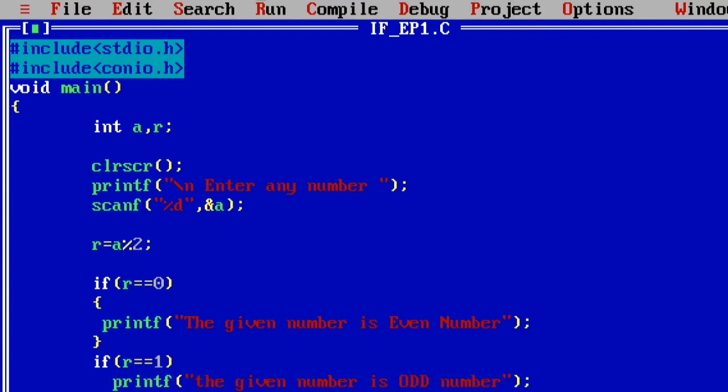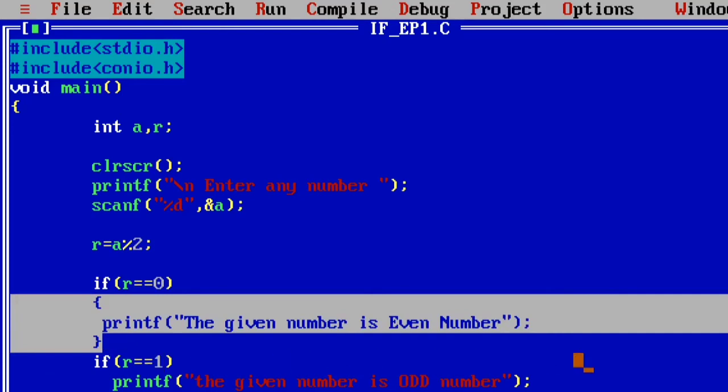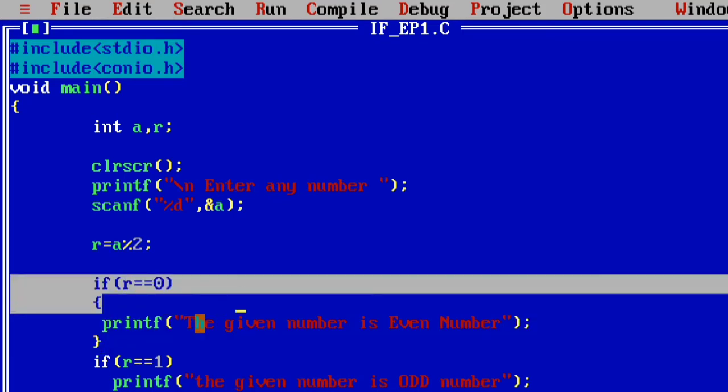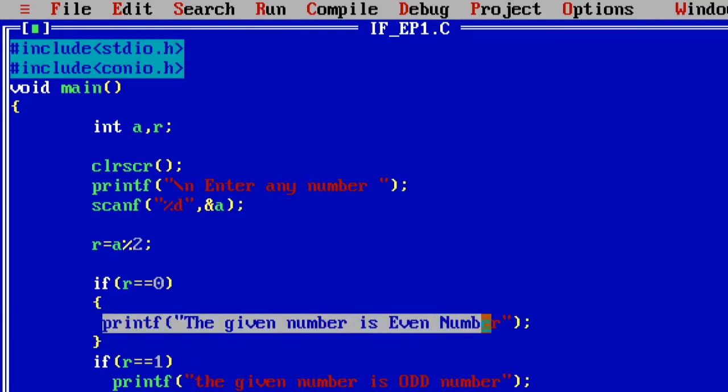When one or more statements depend on the if condition, you should construct a block. Block means a group of statements enclosed in an open curly brace and a closed curly brace, and that is called a block. The block depends on the if condition, so the block contains a group of statements.